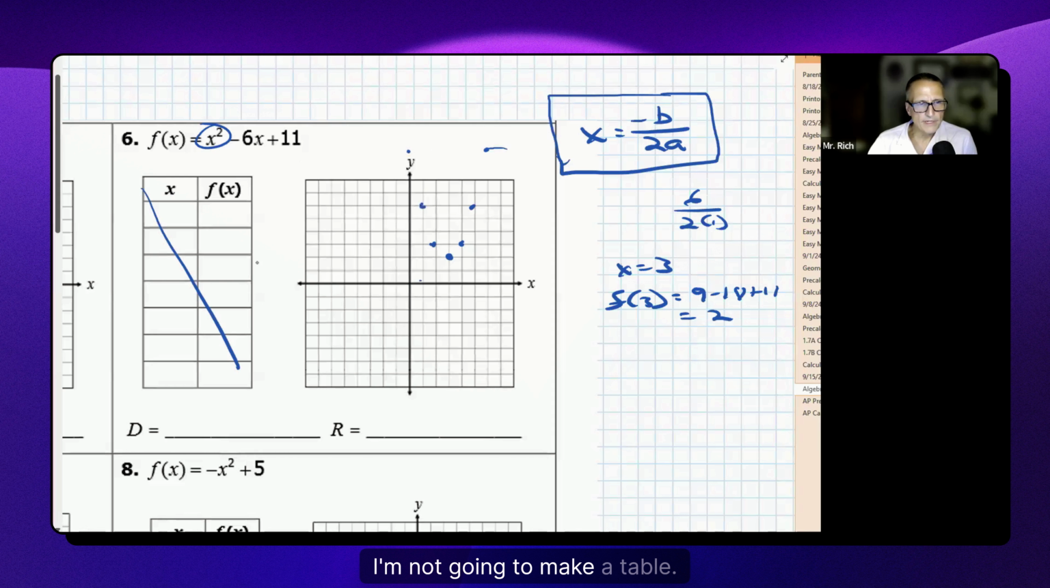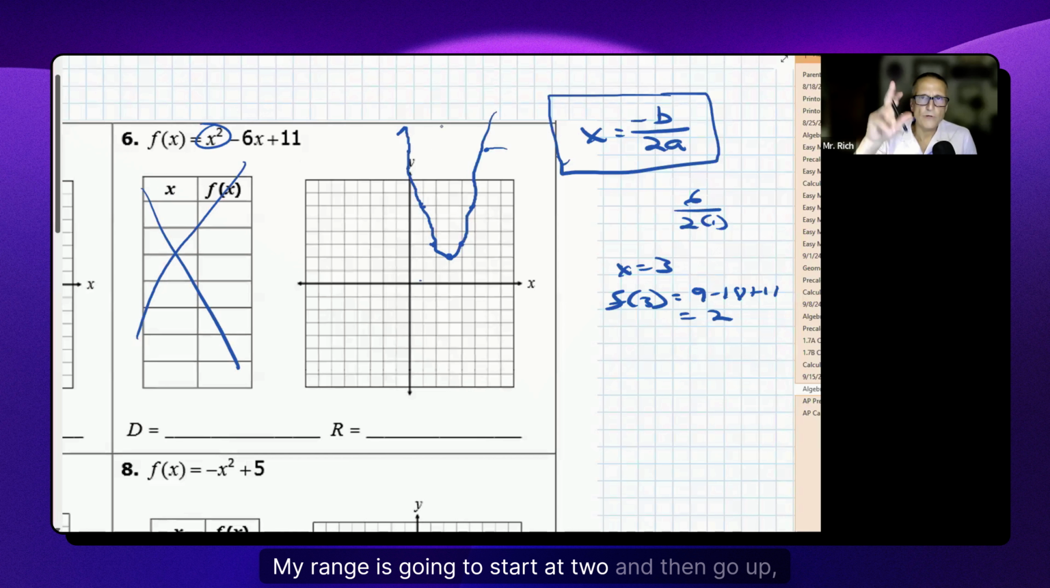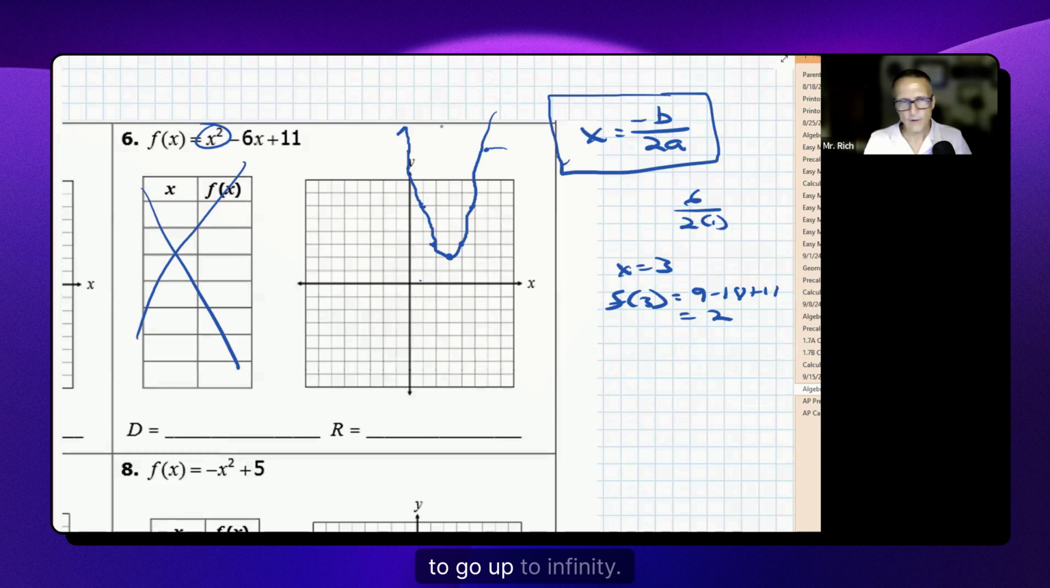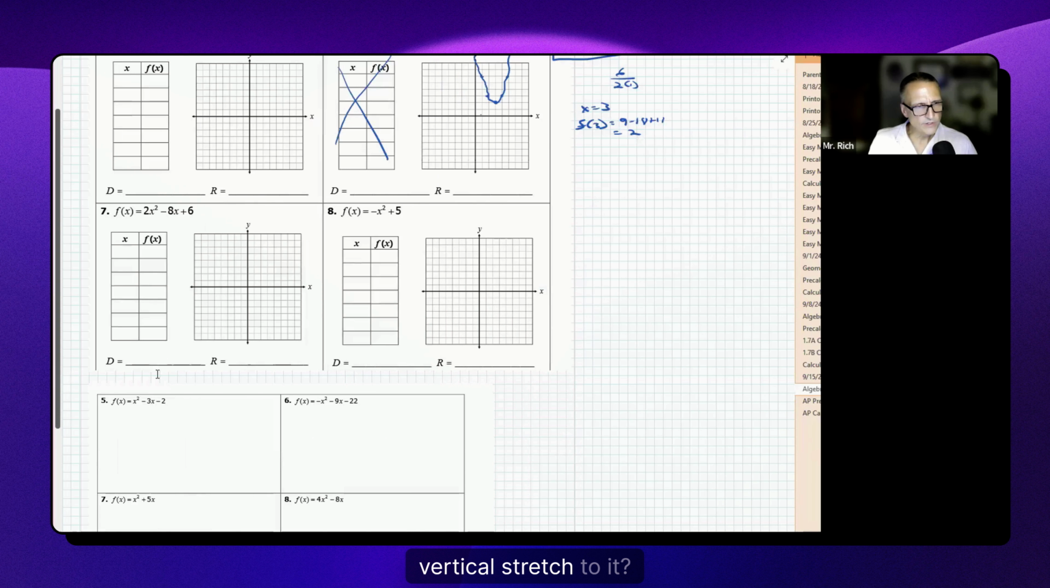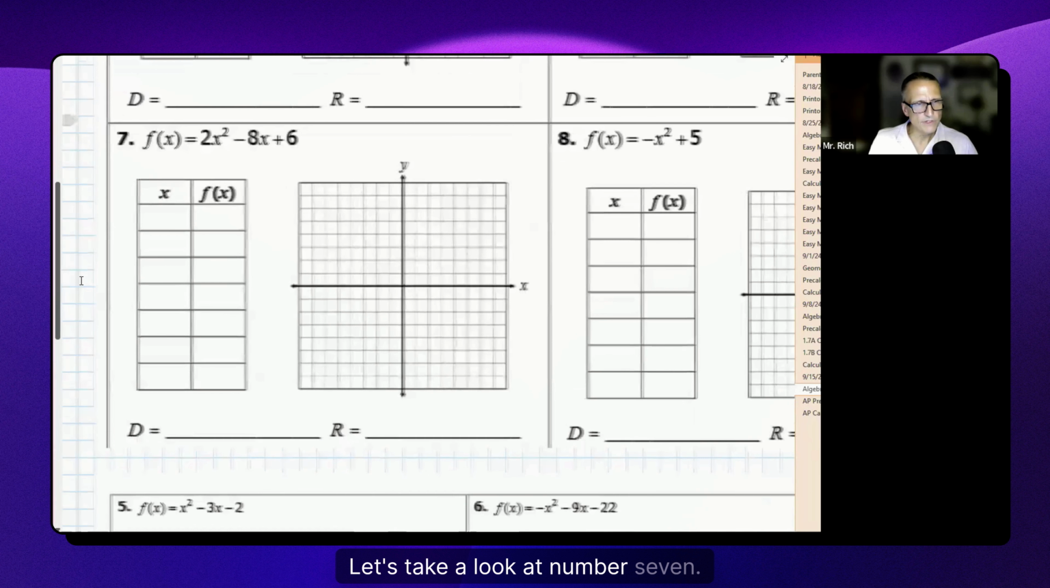I'm not going to make a table. And then I would sketch my parabola. Now I know my domain is all real numbers. My range is going to start at 2 and then go up to infinity. All right, what if there's a vertical stretch to it? Let's take a look at number 7.